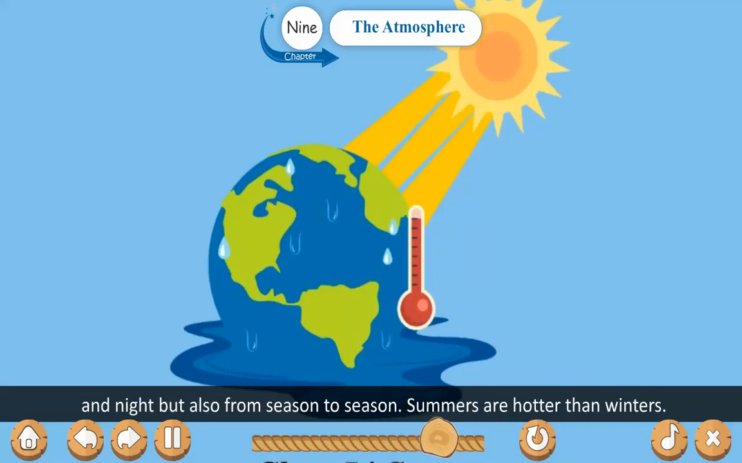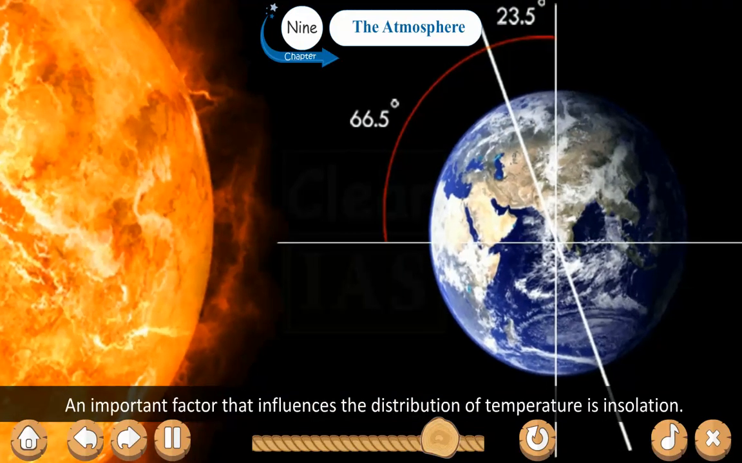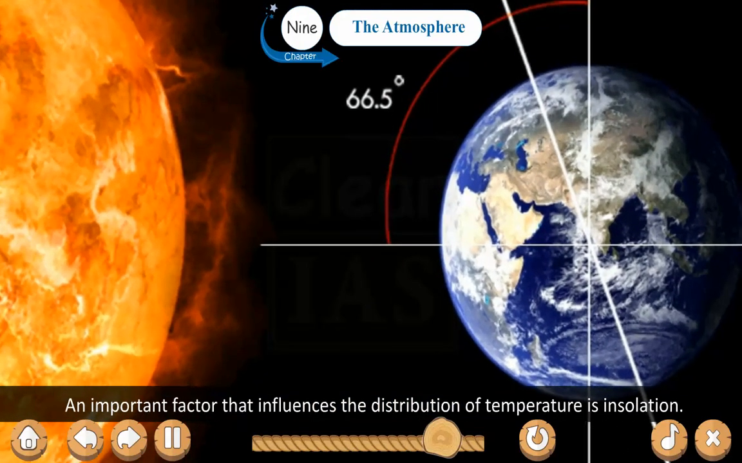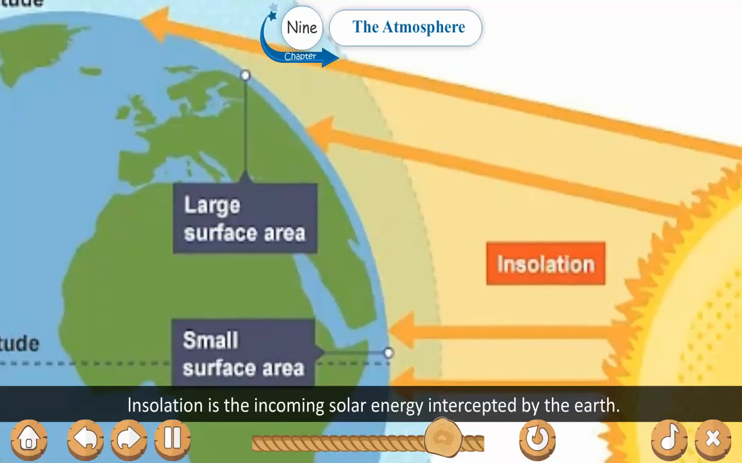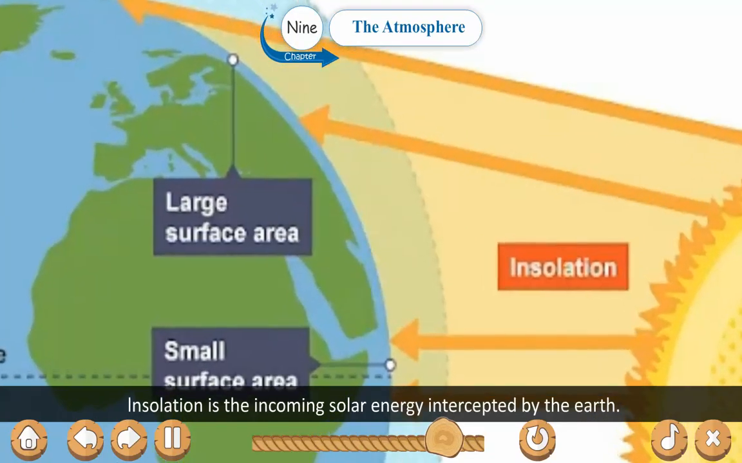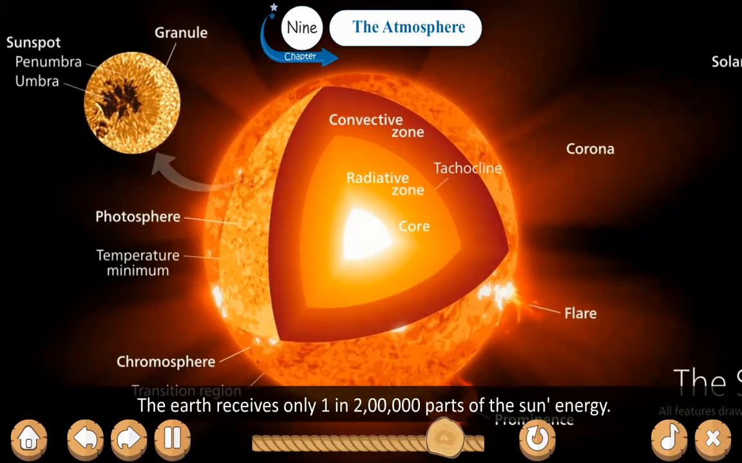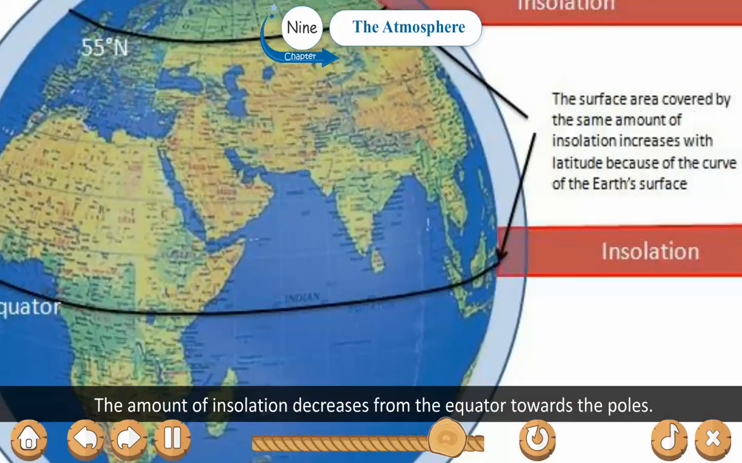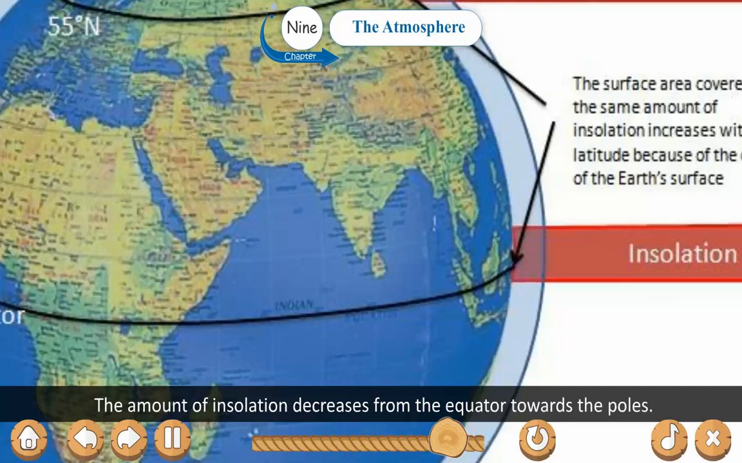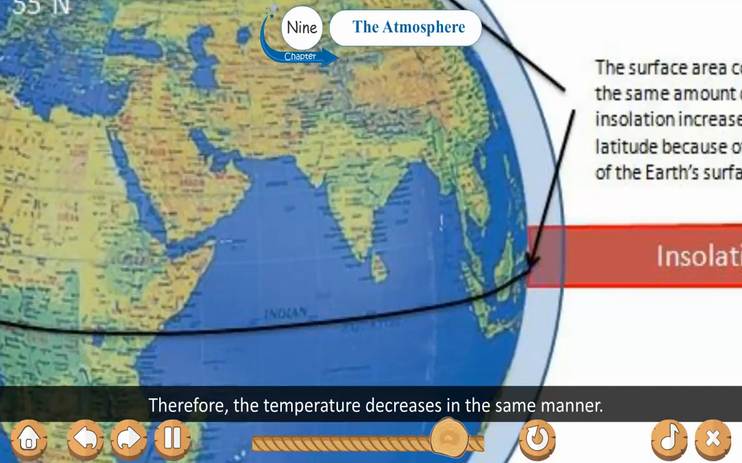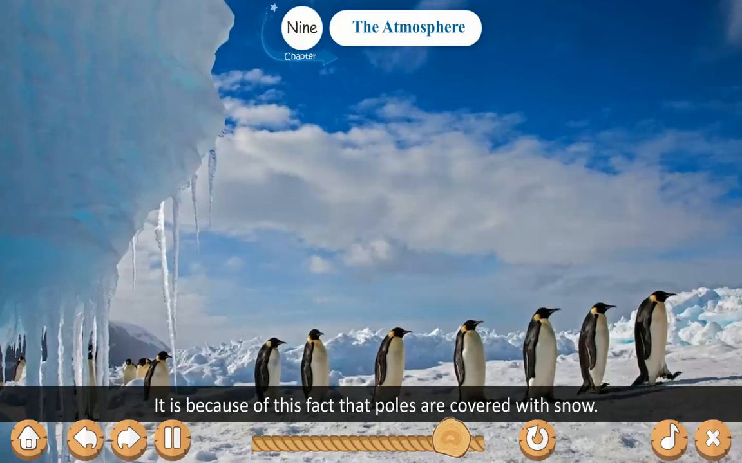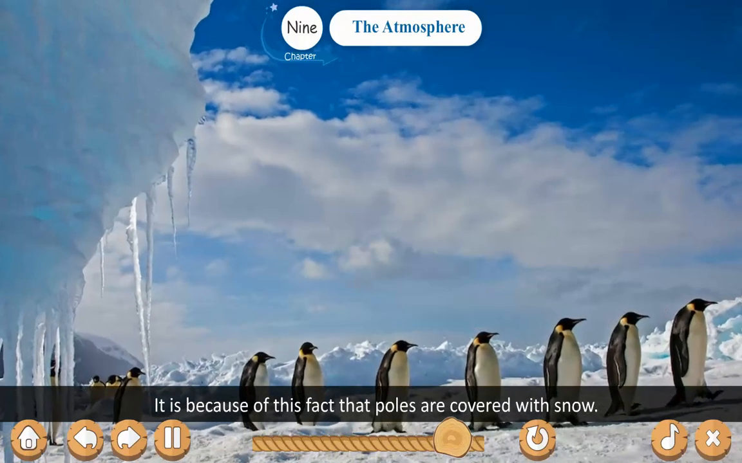Summers are hotter than winters. An important factor that influences the distribution of temperature is insolation. Insolation is the incoming solar energy intercepted by the Earth. The Earth receives only 1 in 2 lakh parts of the Sun's energy. The amount of insolation decreases from the equator towards the pole. Therefore, the temperature decreases in the same manner. It is because of this fact that the poles are covered with snow.